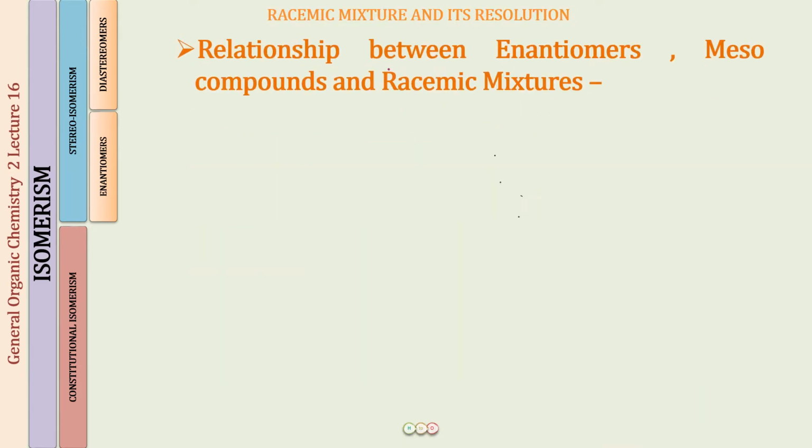So now you know what enantiomers are, you also know what meso compounds are, and you have just now learned what a racemic mixture is. So let us establish a relationship between them. What are the similarities? What are the differences between them? First of all, we will start with the example of tartaric acid, without which the study of optical isomerism is never complete.